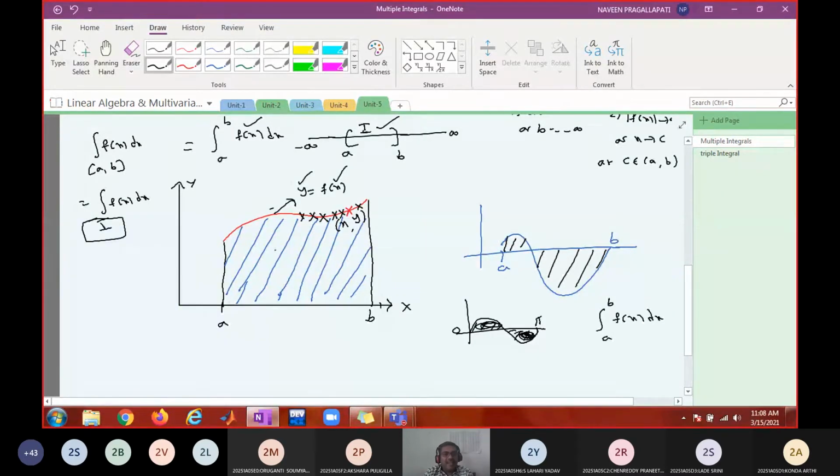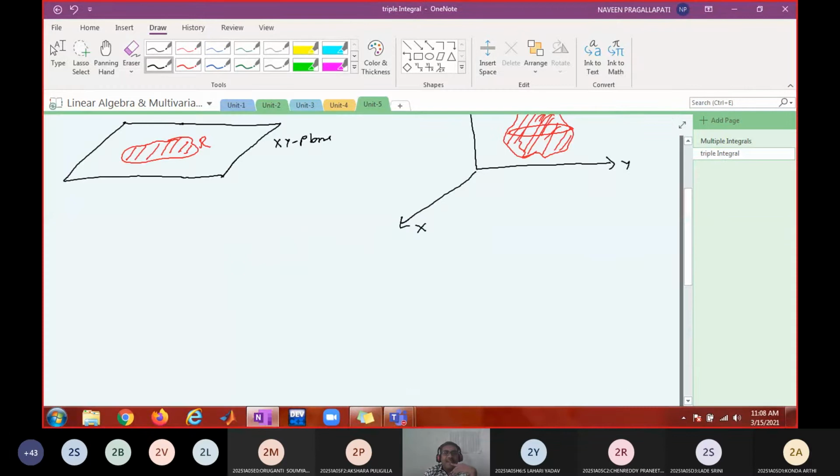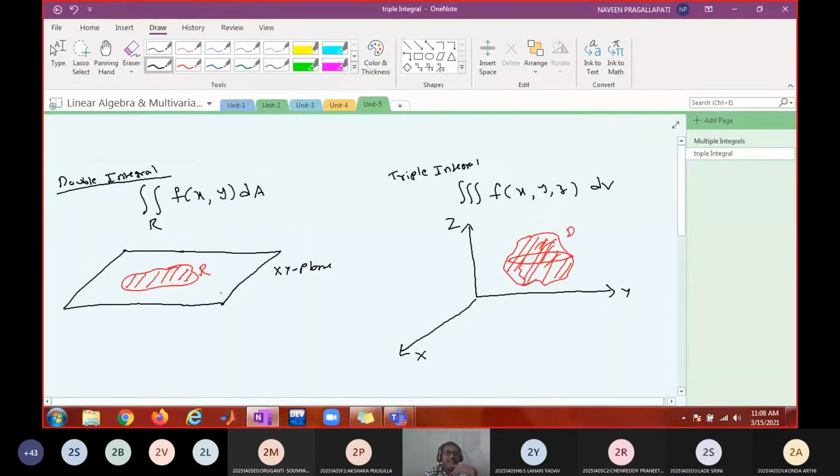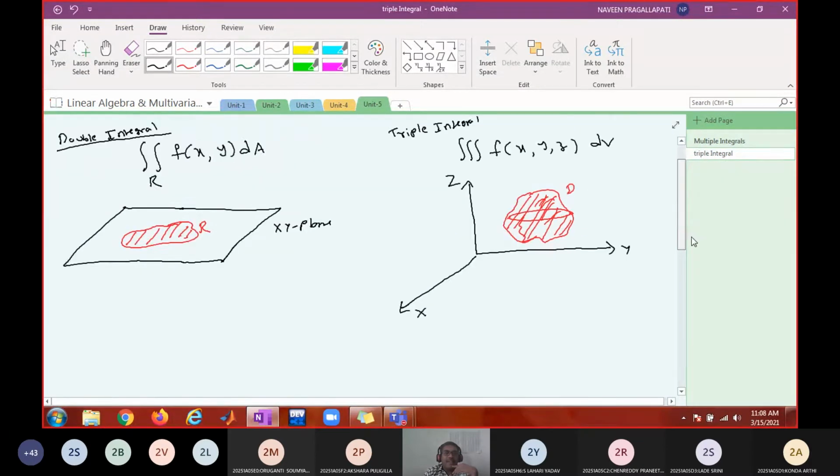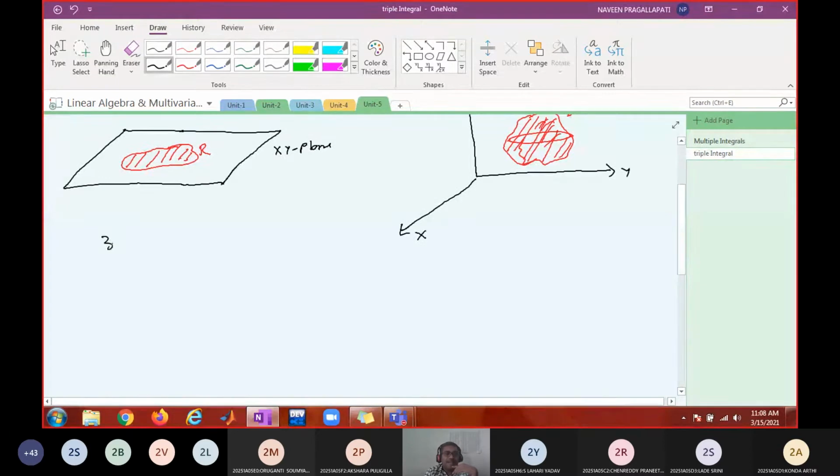So I said the graph of a function of a single variable is nothing but a two-dimensional curve. Do you remember? I told about this in maxima and minima. This is a 2D curve. Is this clear? Now in a similar way, what is the graph of a function of two variables? If I say z equal to f of x comma y, what is input, what is output?